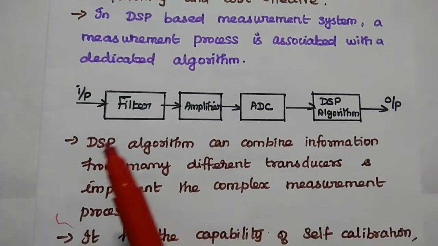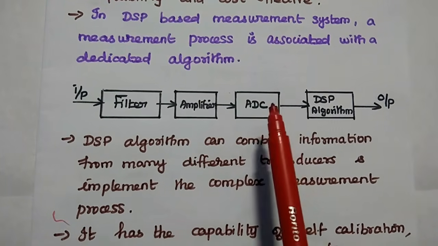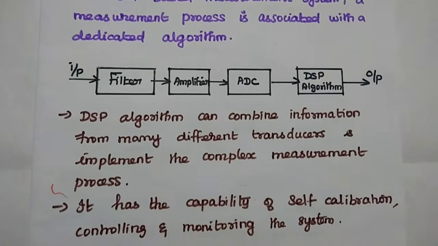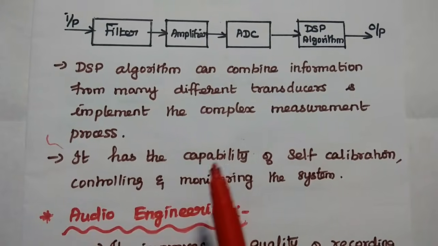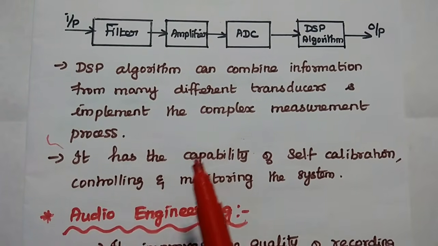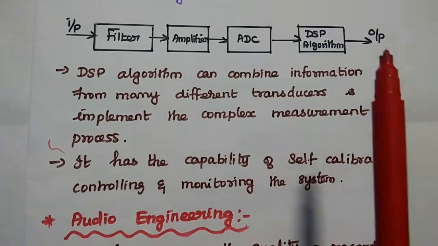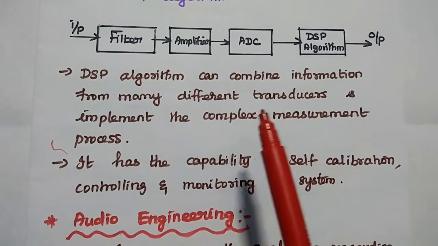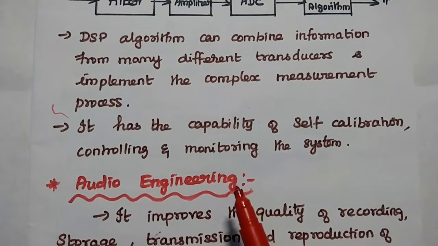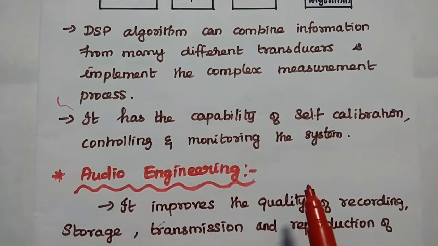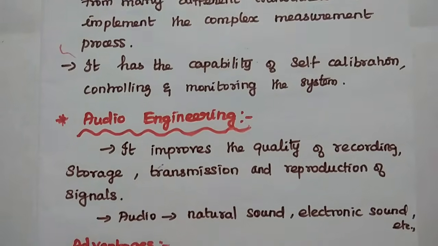Actually, the input from any machine is an analog signal that has to be converted into digital and then processed by using the DSP algorithm. Here the DSP algorithm can combine information from many different transducers and implement complex measurement processes in an easy way. So we can use a single system to measure different quantities. It has the capability of self-calibration, controlling and monitoring the system. That is the major advantage of the DSP based measurement system in recent days.